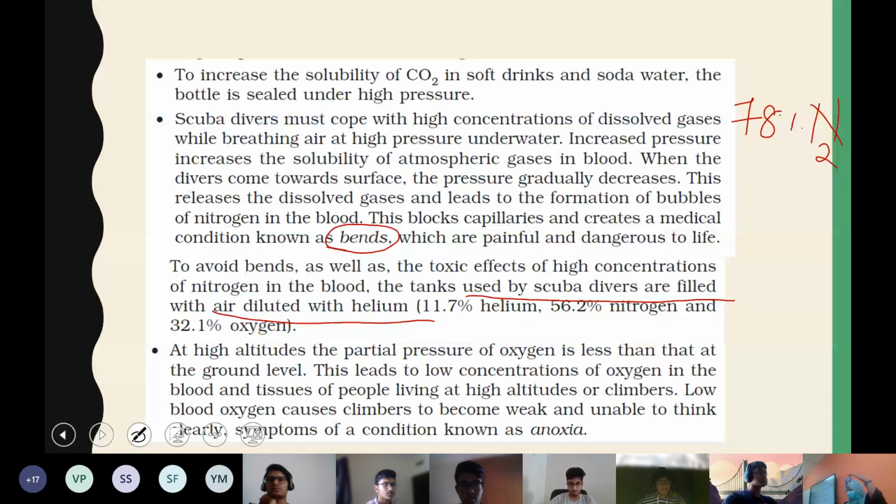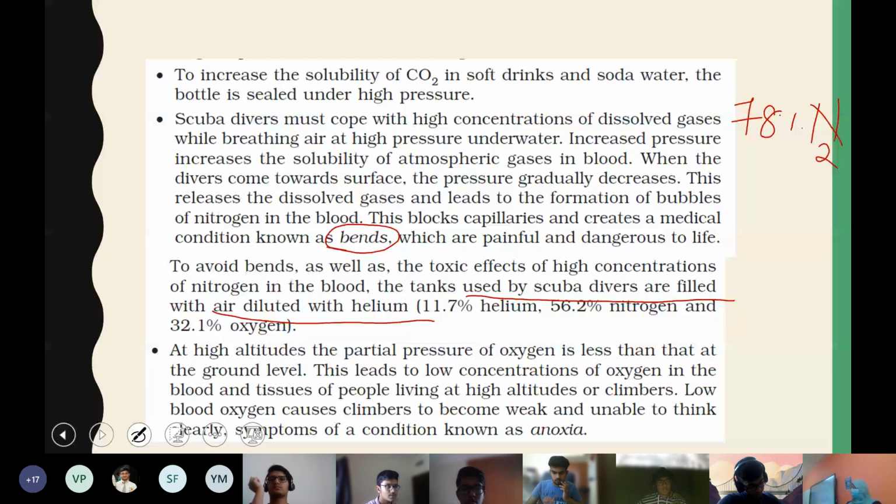But when they come back to the top level, because the pressure is decreasing, the dissolved nitrogen will start to become less soluble. So it starts going back to the gaseous state. When the dissolved gas goes back to the gaseous state, bubbles form, just like when you open a can of carbonated drink.